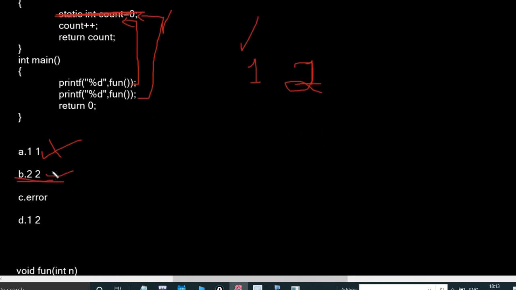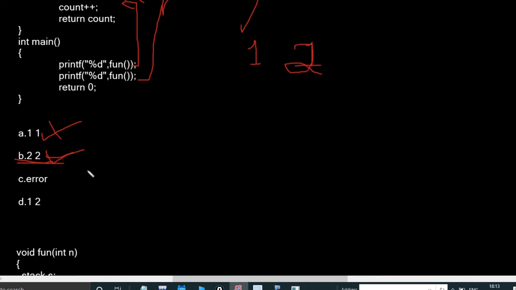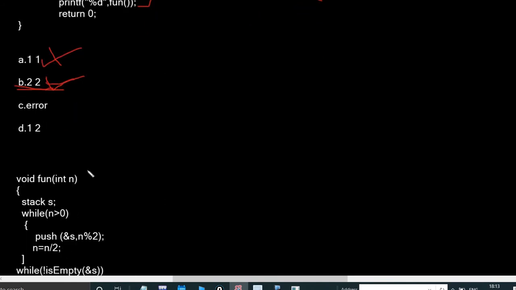So guys, do not make mistakes while writing exam. Just observe carefully. If you have any doubt, please ask in the comment. I will clarify your doubt.